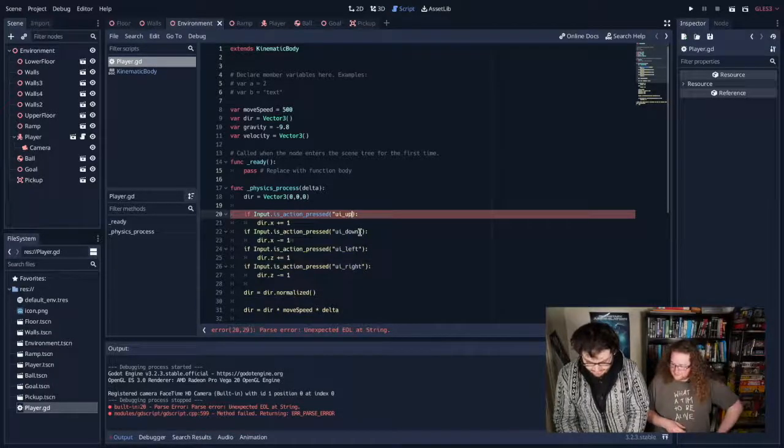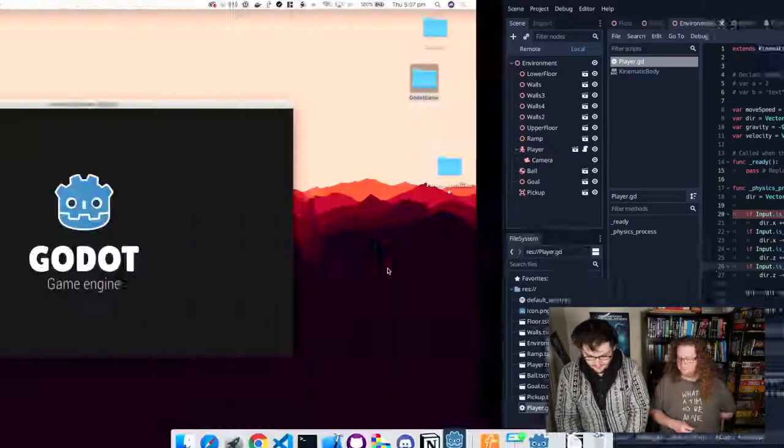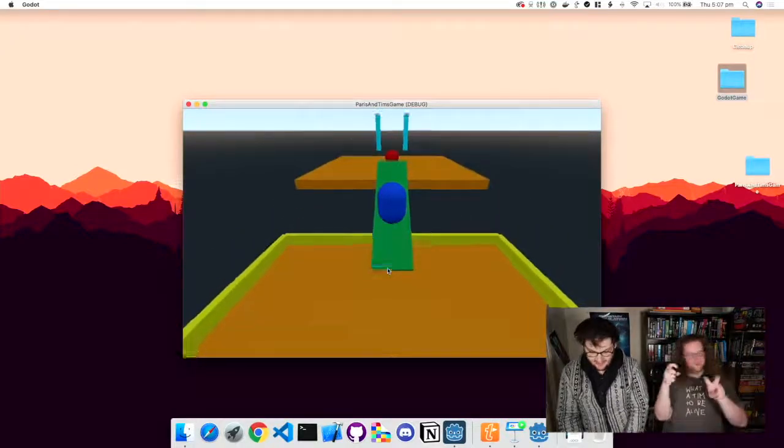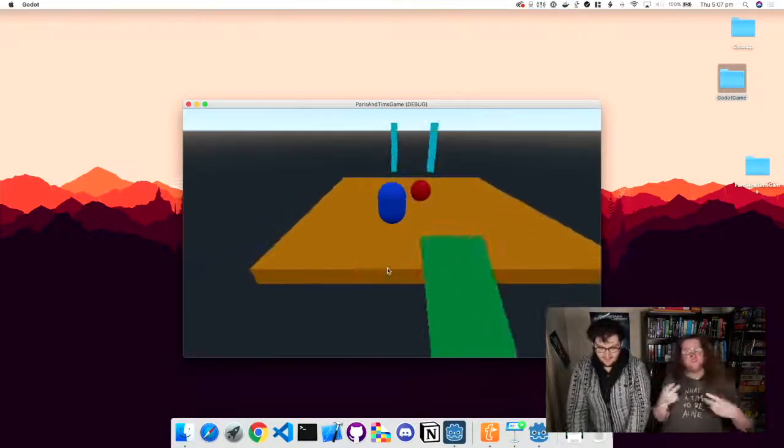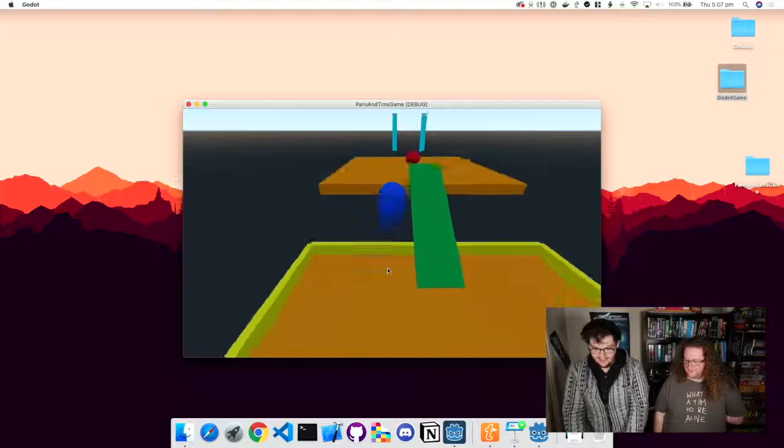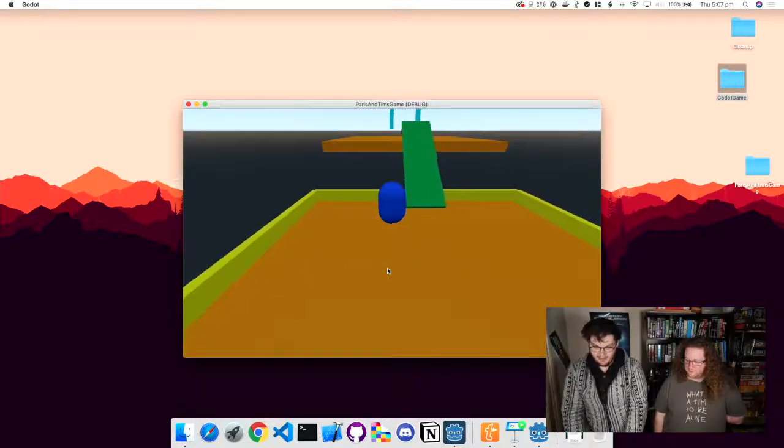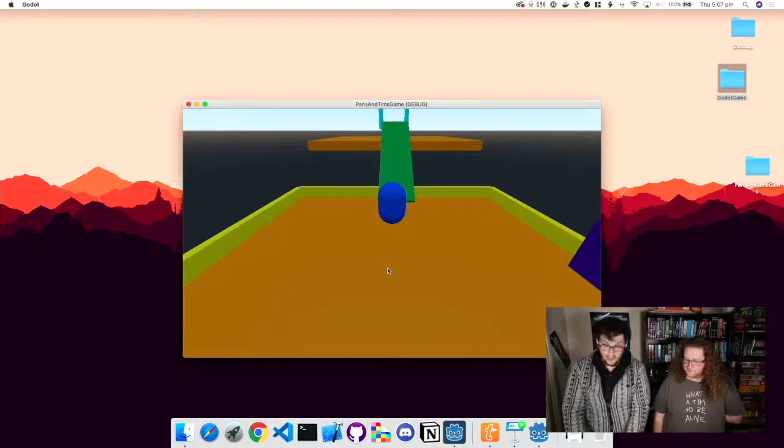There's strings, so you need the little... What's that thing called? What are those things called again? Quotation marks. So this is all working properly. Look, okay, now we can drive around. I can jump up that ramp. The ramp's probably slightly too easy if this was actually a video game, but it works.